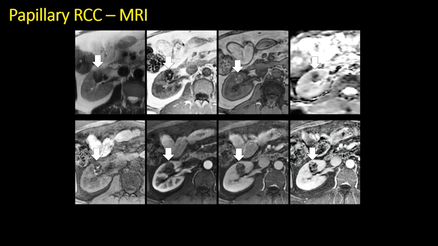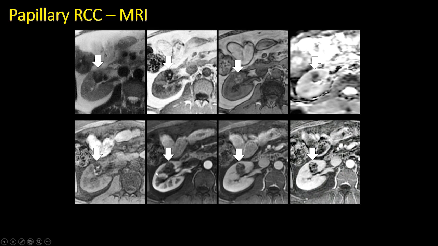At MRI, we see that this papillary renal cell carcinoma is fairly homogeneously dark on T2 and low on ADC. It shows intralesional hemorrhage in that the tumor is hyperintense on T1 and also shows blooming on in-phase compared to opposed phase images due to the presence of hemosiderin and chronic hemorrhage.